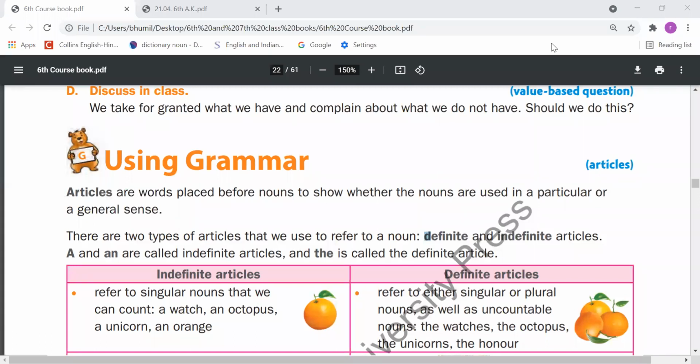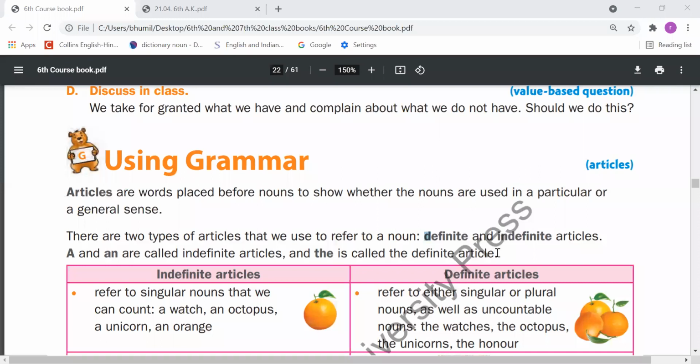Articles are words placed before nouns to show whether the nouns are used in a particular or a general sense, right? So there are two types of articles that we use to refer to a noun: definite and indefinite articles. A and an are called indefinite articles, and the is called the definite article. So, dear students, first of all, we need to understand what the articles are. So, a, an and the are called the articles.